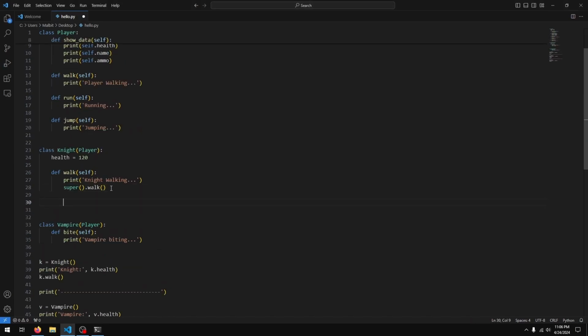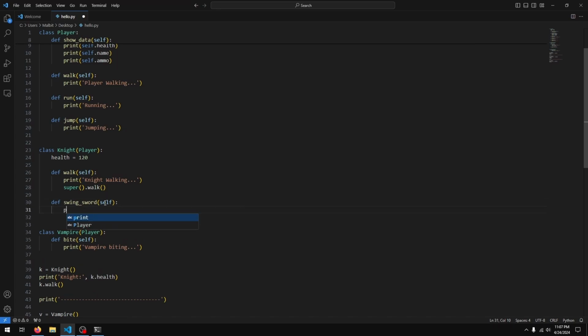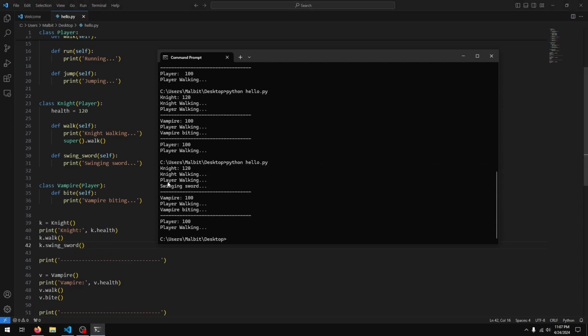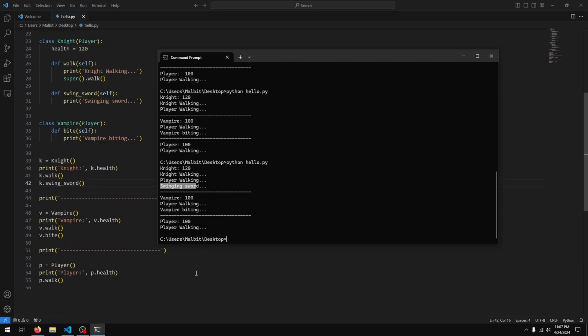Now I can also define new methods in the knight class as well as new properties. There is no limitation on that. So if, let's say, the knight wanted a new behavior for, let's say, swing sword, that's absolutely fine as well. Swinging sword, and I can say k dot swing sword here, and you can see that works as well. No limitation on that. Cool. So that's all for inheritance.